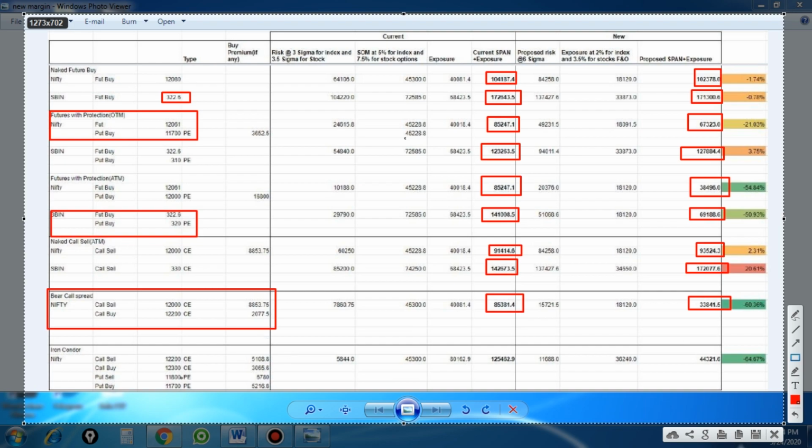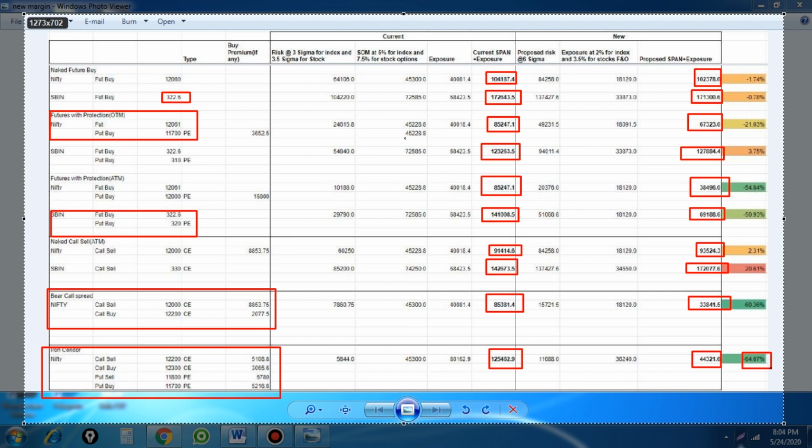Okay, and iron condor, and even butterfly strategies, the risk is limited. Those strategies have limited risk as well as limited profit. The risk factor is reduced in these strategies, so that kind of strategy always gives you the margin benefit. Here the initial margin is 1.2 lakhs, now it is 44,000, so it is up to 64 percent margin benefit that you are going to get from 1st of June based on the new margin rules.